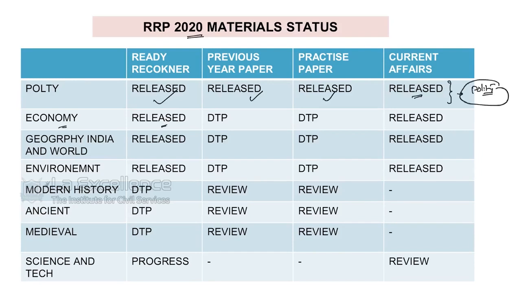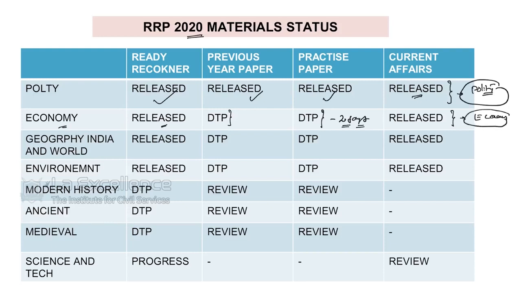Economy Ready Reckoner is released. Previous year's papers are at the DTP. It means they are expected to come to you within the next 2 days. In these next 2 days, the economy RRP will also be done, and RRP access will also be provided to all the students. So economy is one strong area which we have to focus on during this lockdown.